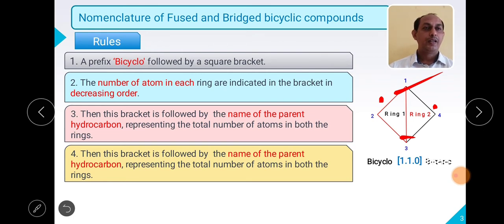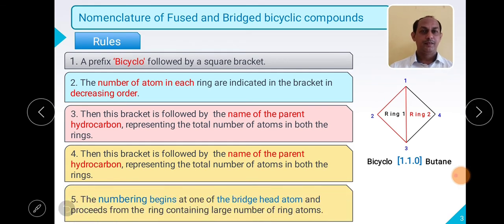So what word can we use for the parent compound? Butane, right? So what will be the IUPAC name for this compound? Bicyclo[1.1.0]butane, right? This is how we can give names to fused bicyclic compounds.